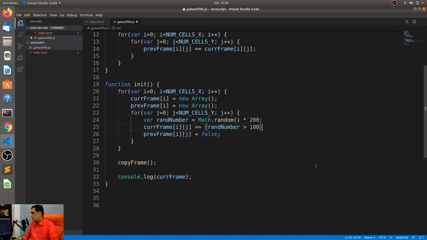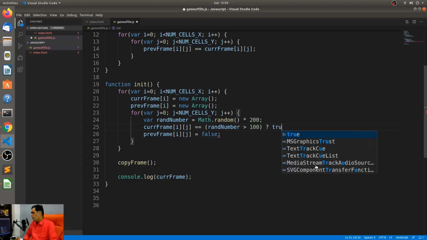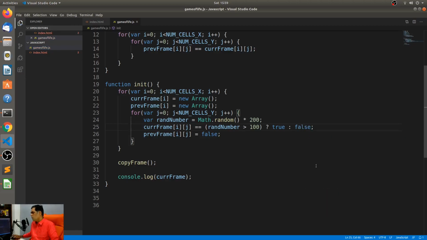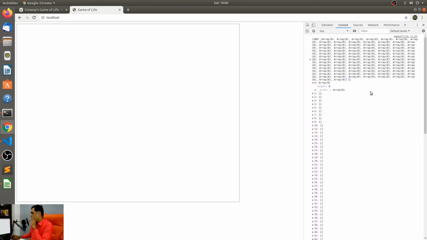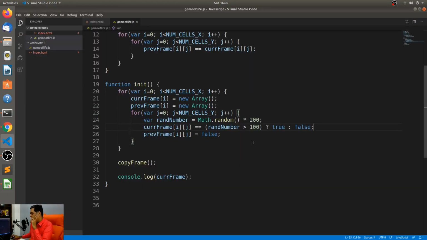You want to use a ternary operator, right? So if this is true then make this true, or else make this false. Let's see what happens. Yeah, length of 0. Not sure why it's creating arrays of only 0 length, which is kind of weird because I did say I don't have to actually specify a size of the array in JavaScript, right? It's ever expanding, so it will keep on expanding.